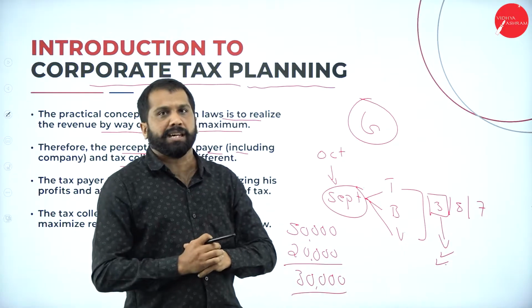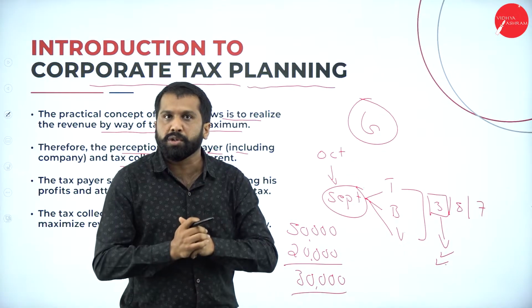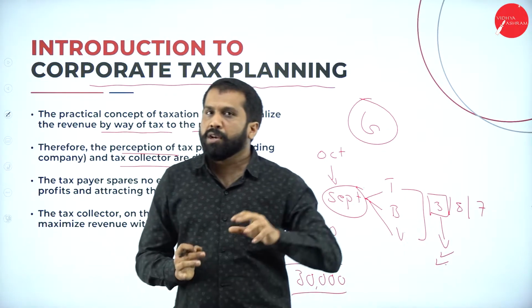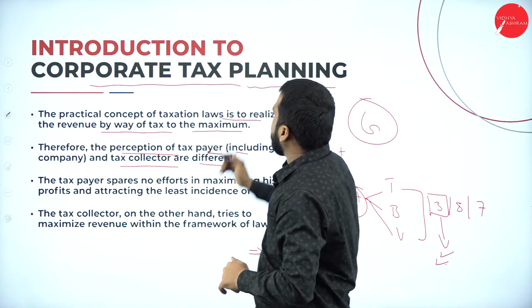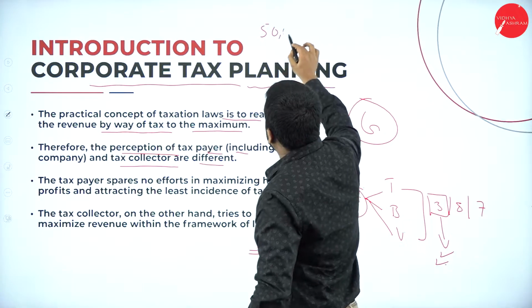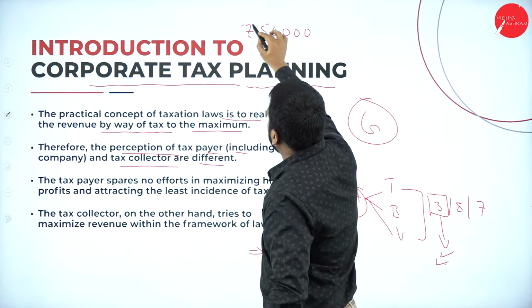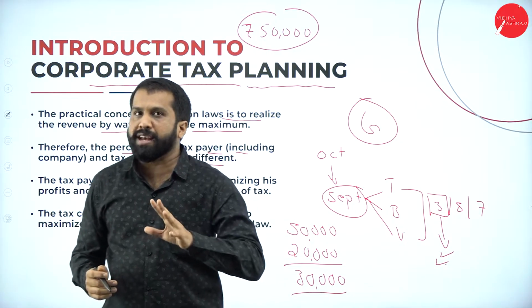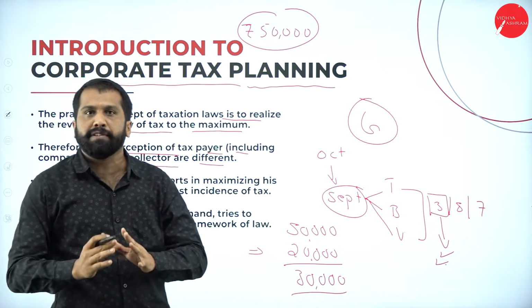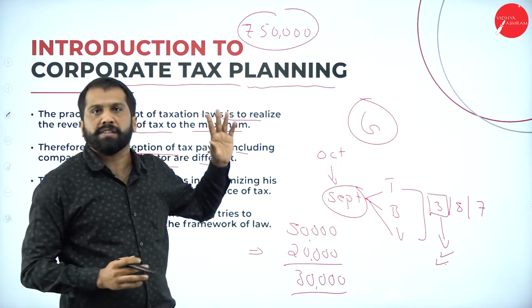I'll give you a simple example. You go to a mobile shop. You want to purchase a mobile. Just assume the price of the mobile is 50,000. The owner of the mobile shop, the seller, wishes that he should get 50,000.